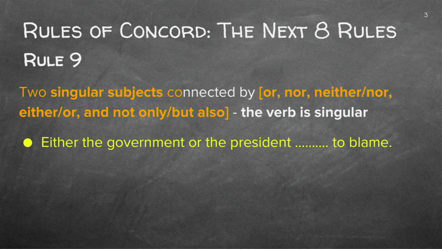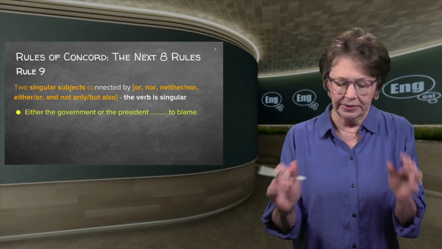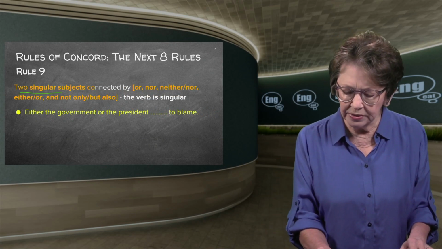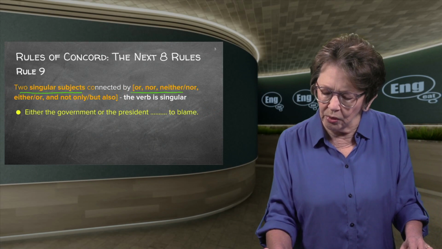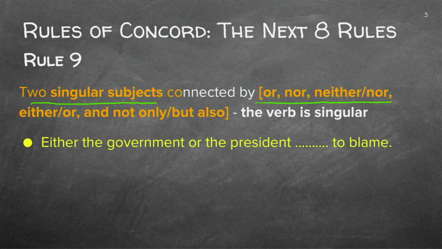Fine. Rule number 9. If you've got two singular subjects, and they're connected by or, nor, neither nor, either or, and not only but also, the verb is singular.